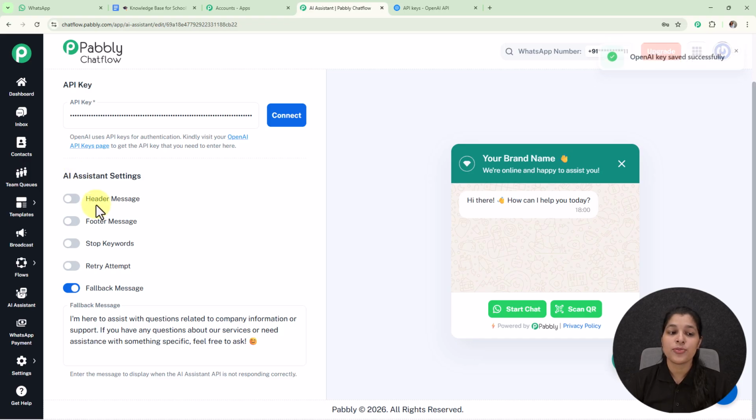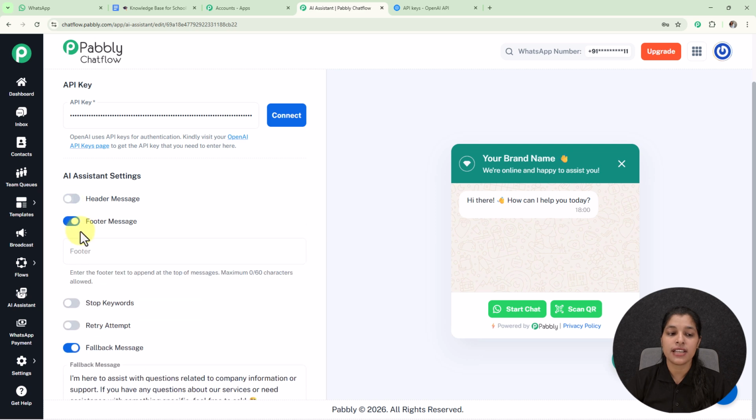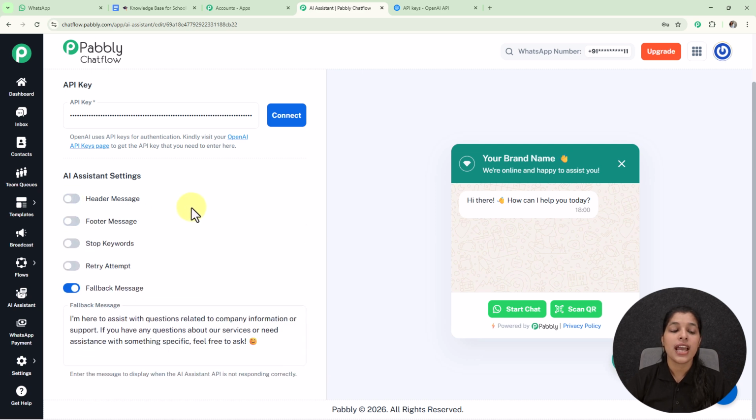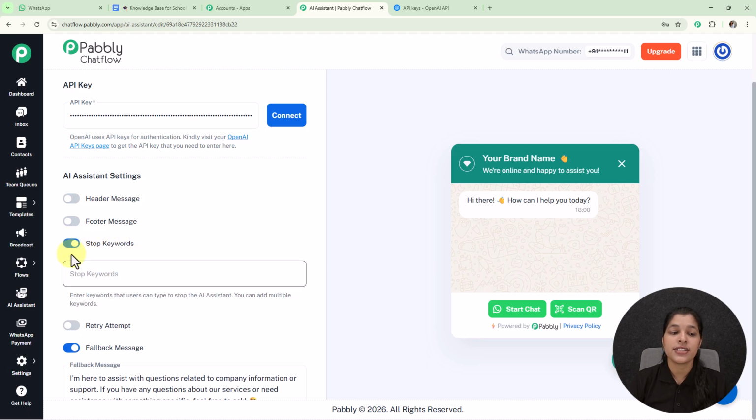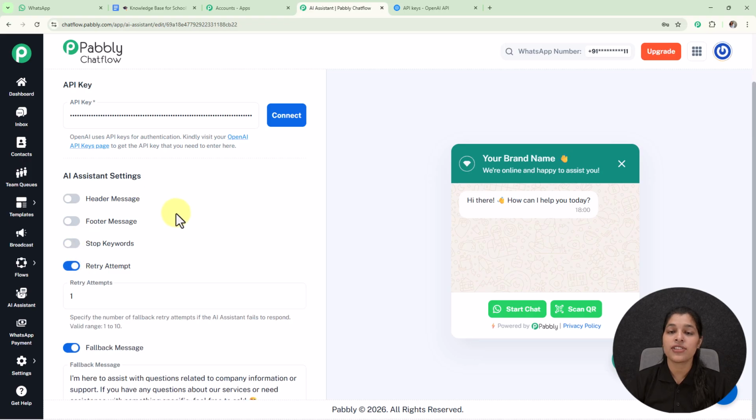Such as if you want to provide the header or the footer message, then you can just enable these toggles and enter the header or the footer message. And afterwards we are getting this option for entering the stop keywords. So stop keywords are the words which can stop your AI assistant. So here you can enter the stop keywords, and afterwards we are getting this option for entering the retry attempt.